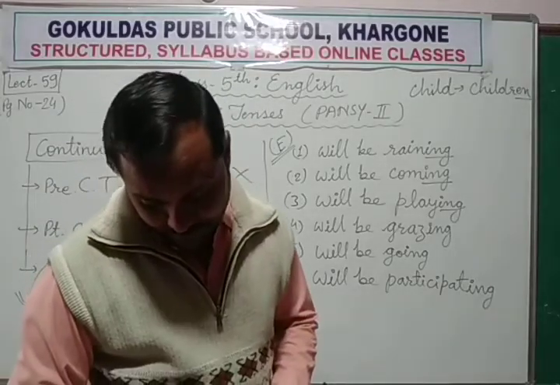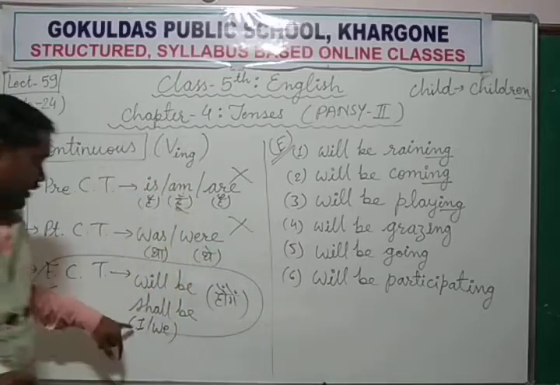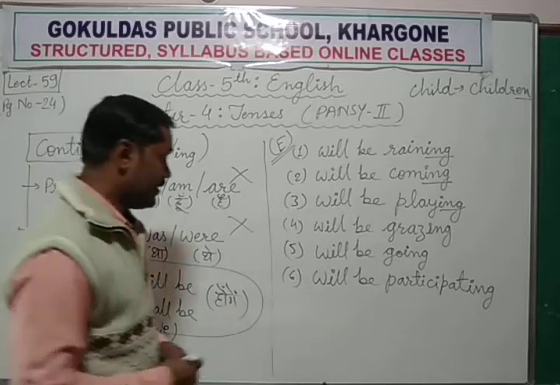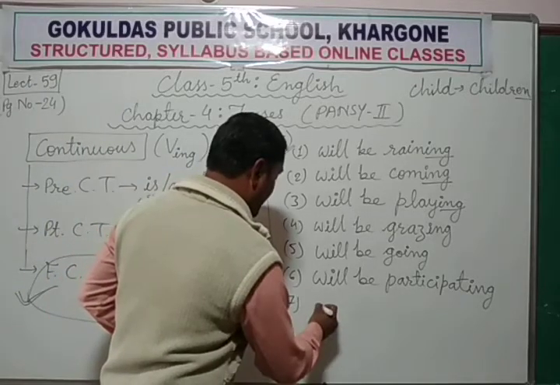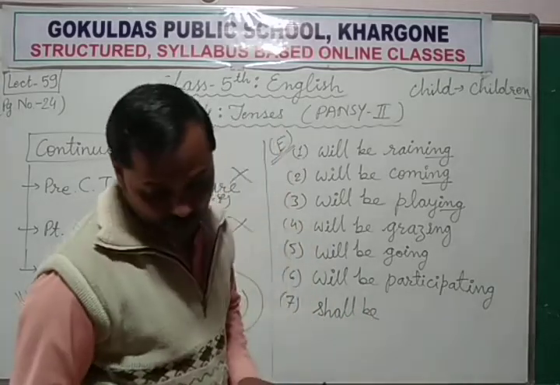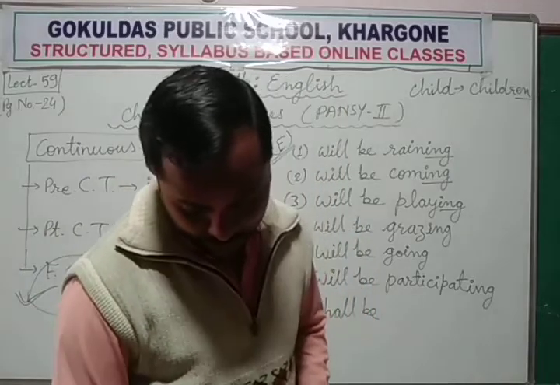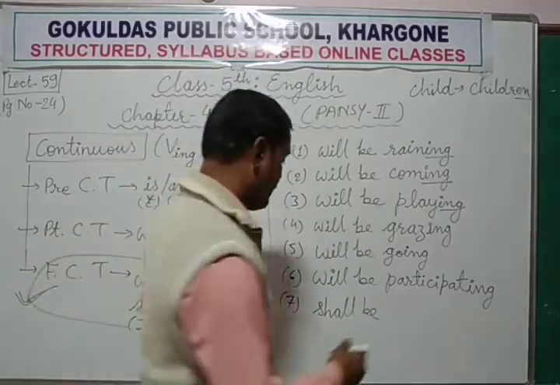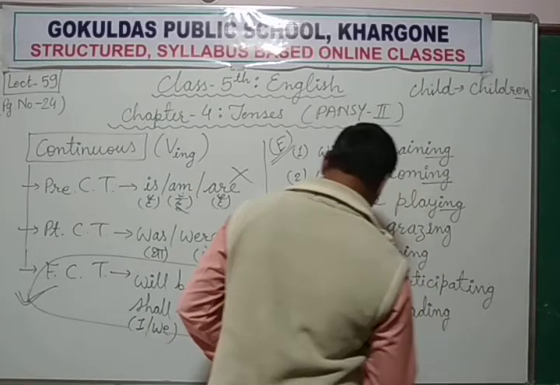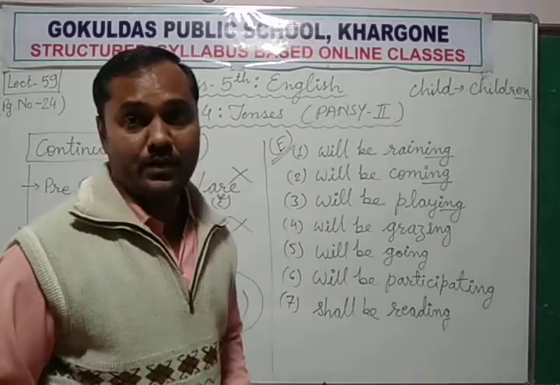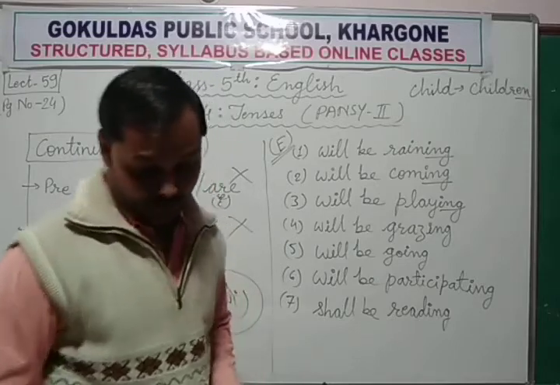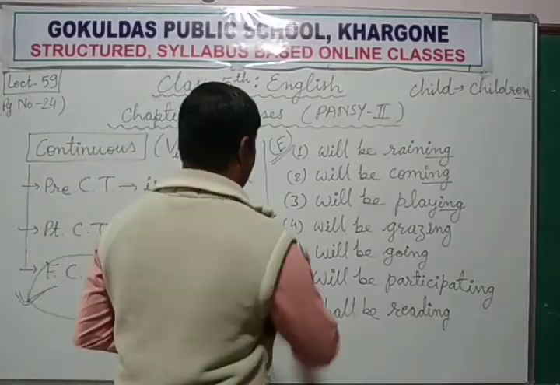Now I, you know, along with I or we use shall be, we don't use will be. So I shall be, I shall be what? Reading the newspaper. I shall be reading the newspaper. मैं न्यूज़पेपर पढ़ रहा होऊंगा. I shall be reading newspaper. Next,